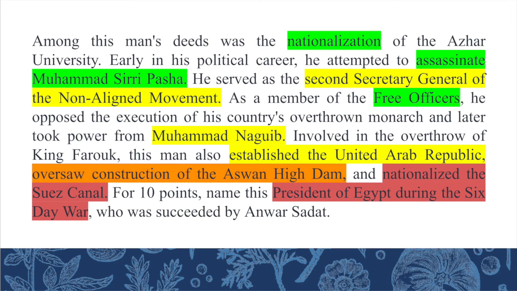within his country. And finally, the last clue, which is that he was the president of Egypt during the Six-Day War. So now that you have gotten the clue of Egypt, you can use all the clues before in order to arrive at Nasser, or use the Six-Day War, which we know was an armed conflict between Israel and an Arab coalition, which comprised Jordan, Syria, the UAR, and Egypt.